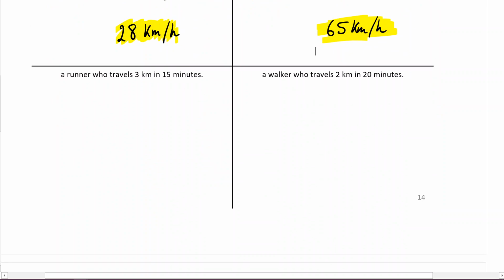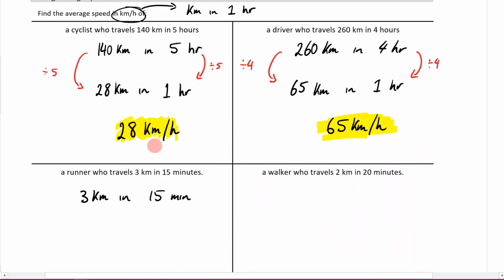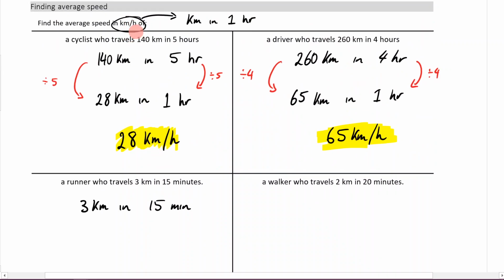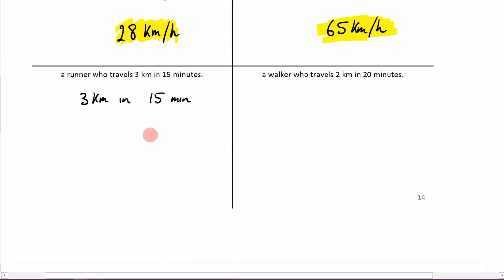So these ones are just a touch different. So it says a runner who travels 3 kilometers in 15 minutes. So we begin by just writing down what we're told. Now remember, what we want to find is, if we go back to the question, it says kilometers per hour, right? Hour. So we want this second thing here to be in 1 hour.